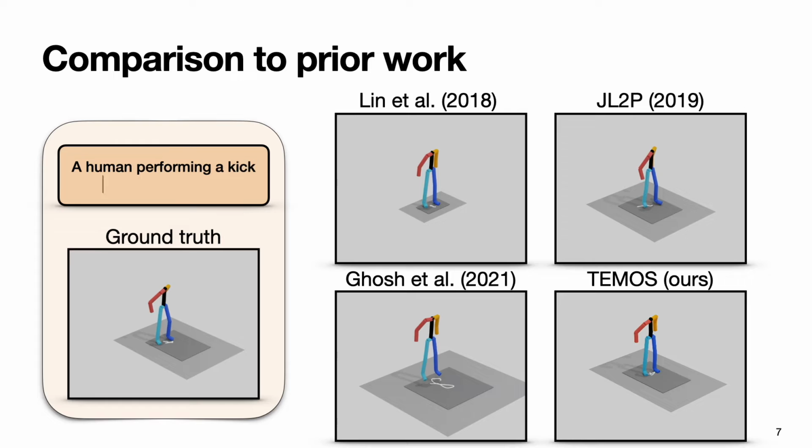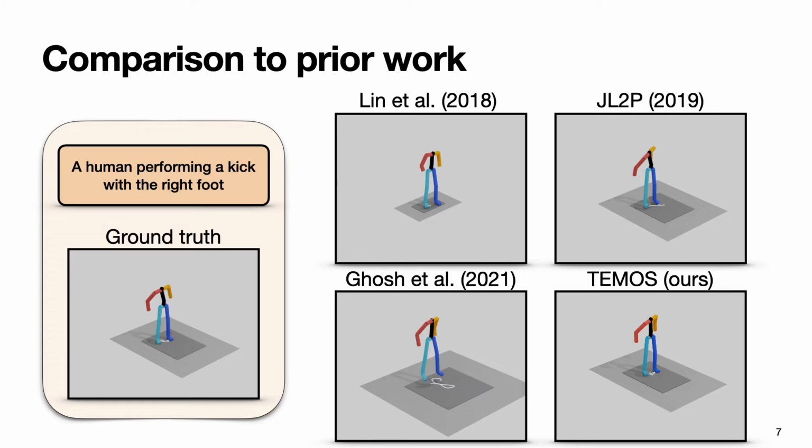Here is another example. With the text description, a human performing a kick with the right foot. Lin et al. fails to generate the kick. Language2Pose works well here. Ghosh et al. suffers from elongated limbs, and TEMOS works well.